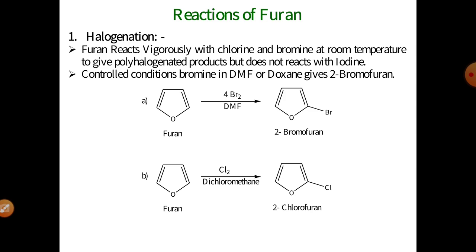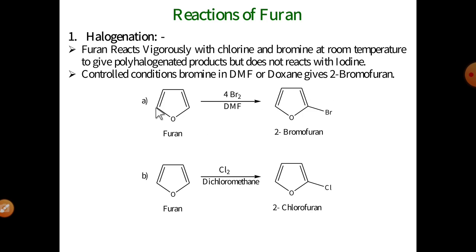but does not react with iodine. Under controlled conditions, bromine in DMF or dioxane gives 2-bromofuran. Basically furan is highly reactive with chlorine water and bromine water at room temperature and gives polyhalogenated products, but under controlled conditions in the presence of DMF or dioxane, it gives bromofuran.